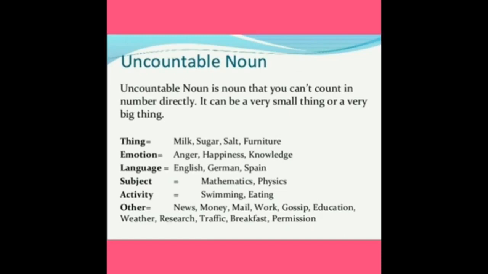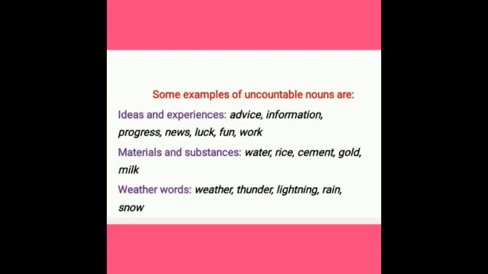Okay, children? Some more examples of uncountable nouns. First one, ideas and experiences. For ideas and experiences, related uncountable nouns are advice, information, progress, news, luck, fun, work. Next one, materials and substances: water, rice, cement, gold, milk. For weather words, related uncountable nouns: weather, thunder, lightning, rain, snow.